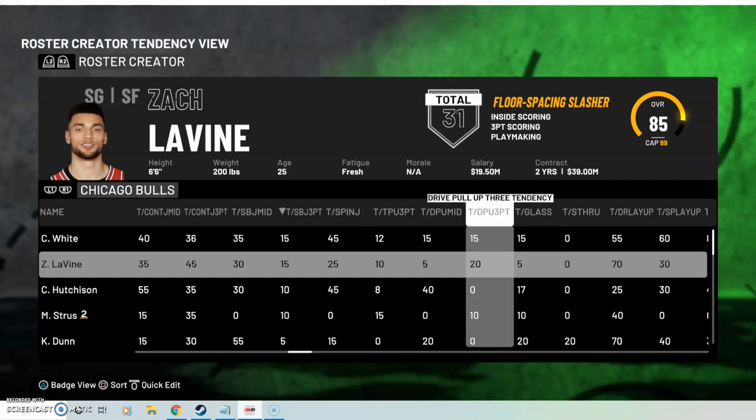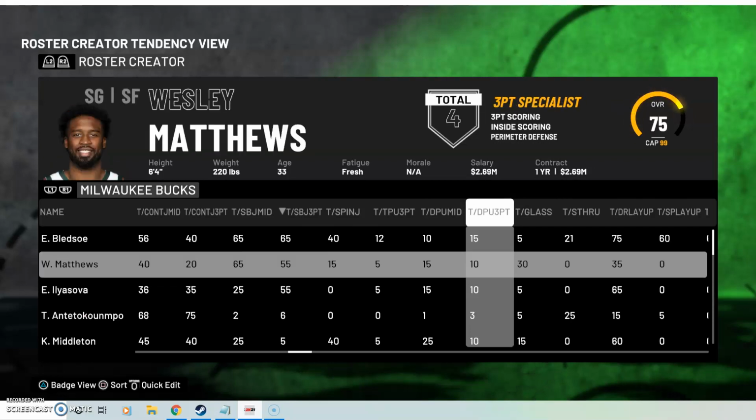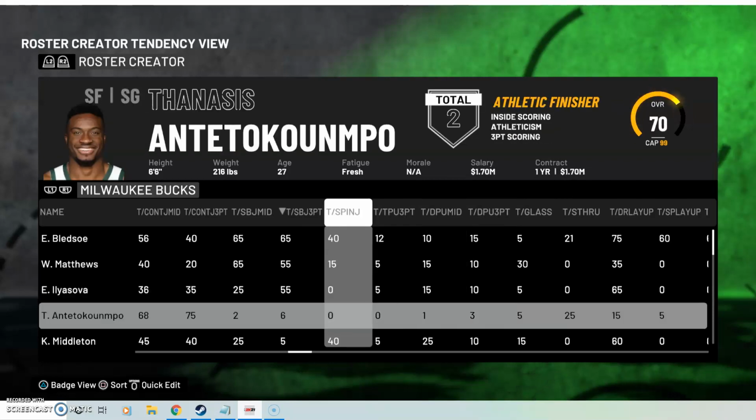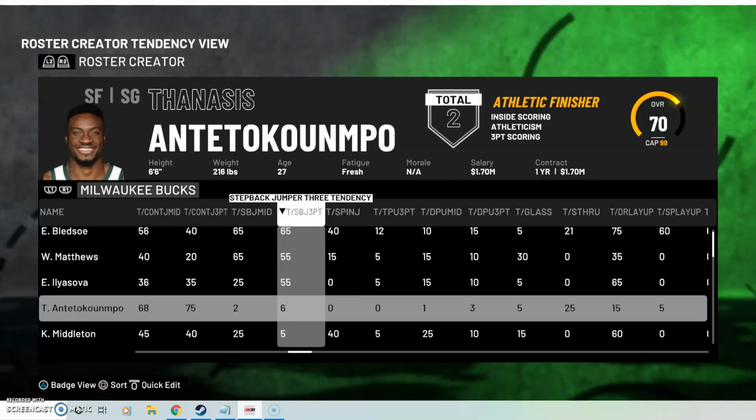So I would actually probably bump him up to a 25, but that's nitpicking. That's not really, a 20 is fair enough because it's kind of right on the average. But if 2K can get that right, then they can get guys like Matthews and Bledsoe right. And then you got random stats in here.